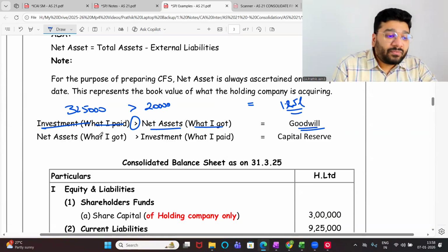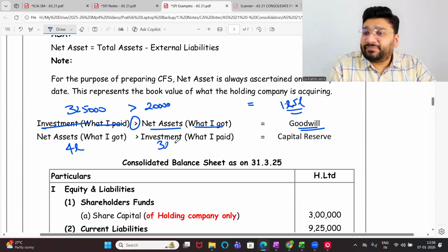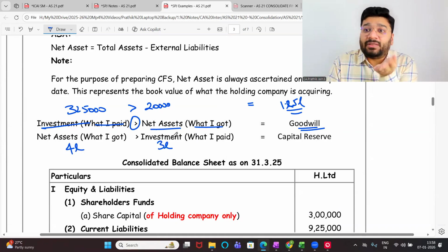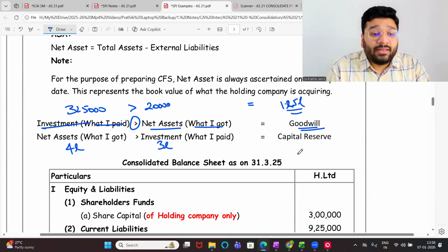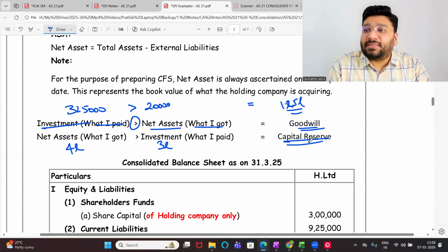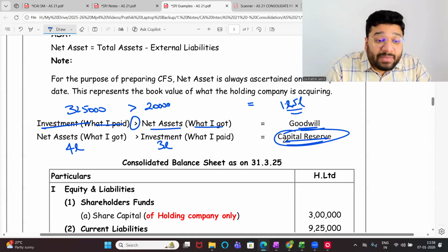If it is the other way around, the net asset I got is 4 lakh and the investment that I paid is 3 lakh. I got 4 lakh worth, but I paid how much? Only 3 lakh. Have I paid more or less? Less. Is that a gain or loss? Gain. That gain is called capital profit. More specifically, it is called capital reserve. Capital reserve is nothing but capital profit, but the ledger account name is capital reserve.